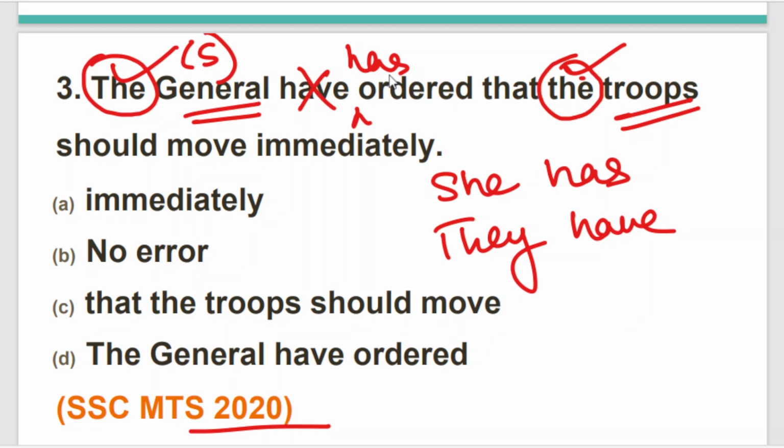So the word have is incorrect. Again, the same subject-verb agreement where noun, article, all the logics are getting repeated. So the option that we need to choose is option D, and the correct word is has. I hope this question is clear to all of you.